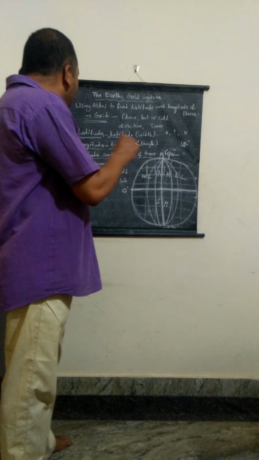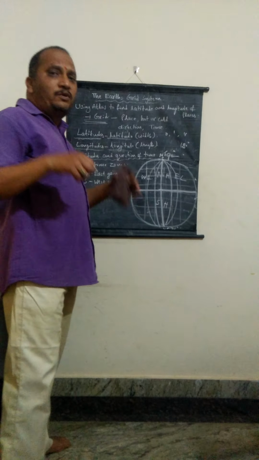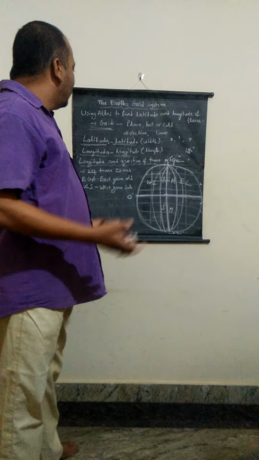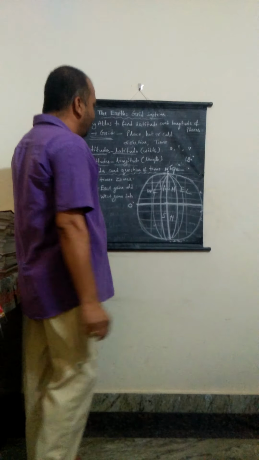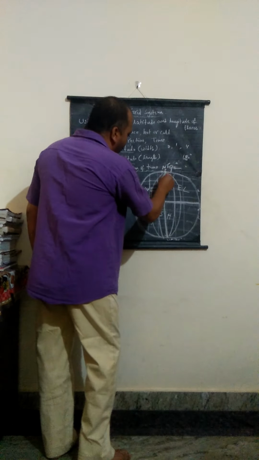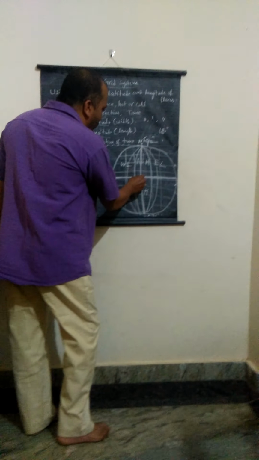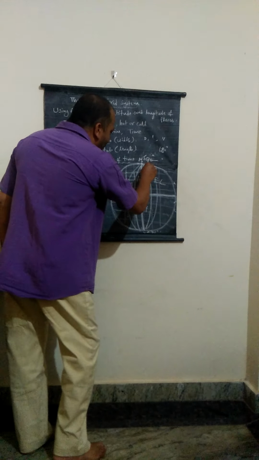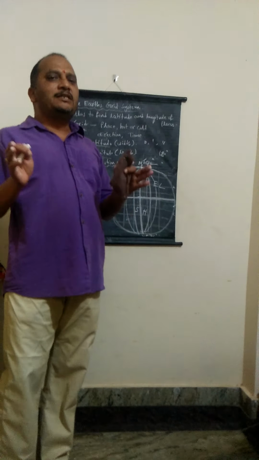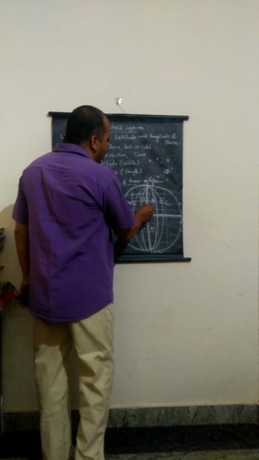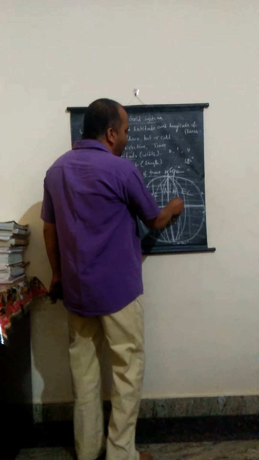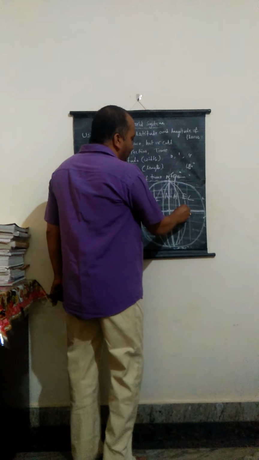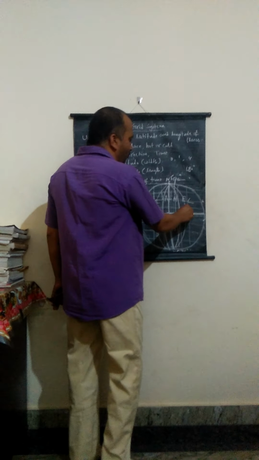By using these longitudes, we can find the time of a particular place. So, longitudes and the question of time. From the 0 degree longitude, if we go east, for each longitude the time variation is 4 minutes. At 1 degree eastern longitude, the variation is 4 minutes; at 2 degrees, 8 minutes; at 3 degrees, 12 minutes.